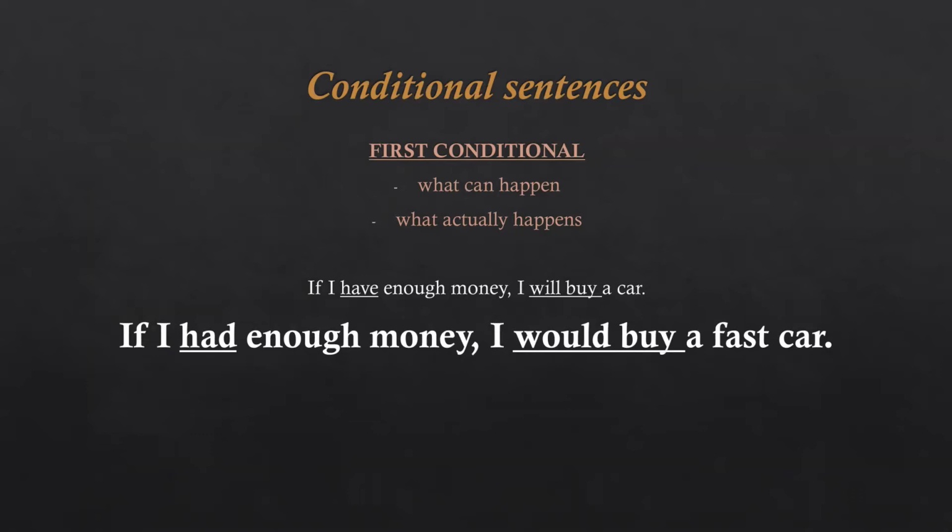For example, if I have enough money, I will buy a car, meaning it's quite likely that I will have enough money to buy that car. Either I will earn it or get it or I already have it.